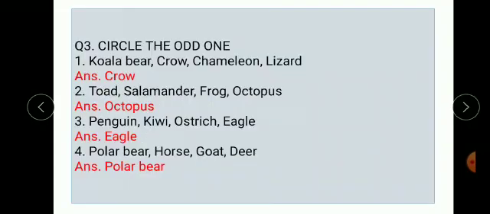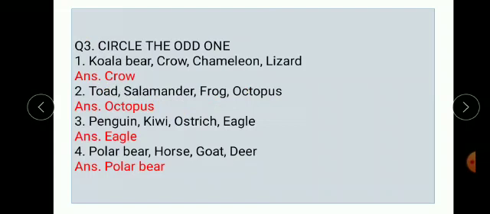Now, main question number 4. Circle the odd one. First one, koala bear, crow, chameleon and lizard. The correct answer is crow. Once again, listen. Koala bear, crow, chameleon and lizard. The correct answer is crow.